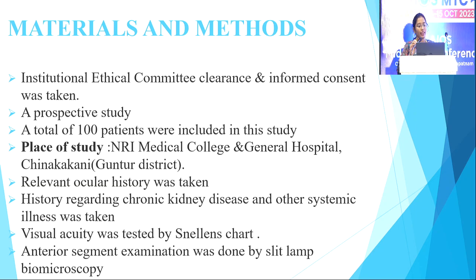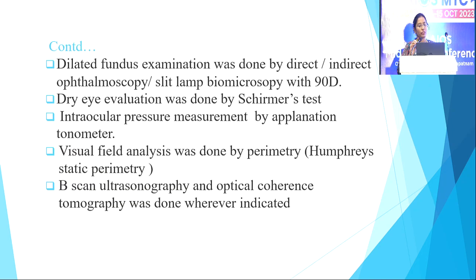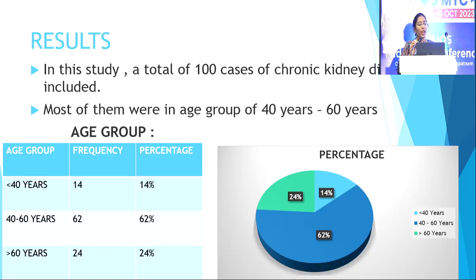Visual acuity was tested by Snellen's chart. Anterior segment by slit lamp biomicroscopy. Dilated fundus examination was done by direct or indirect ophthalmoscopy, slit lamp biomicroscopy with 90D. Dry eye evaluation was done by Schirmer's test. IOP by applanation tonometer. Visual field analysis was done by perimetry, B-scan, and OCT was done wherever indicated.